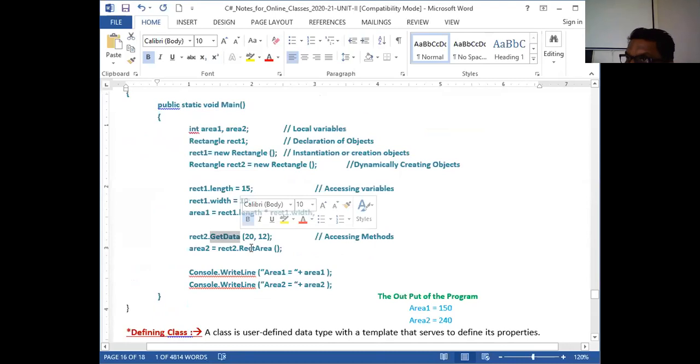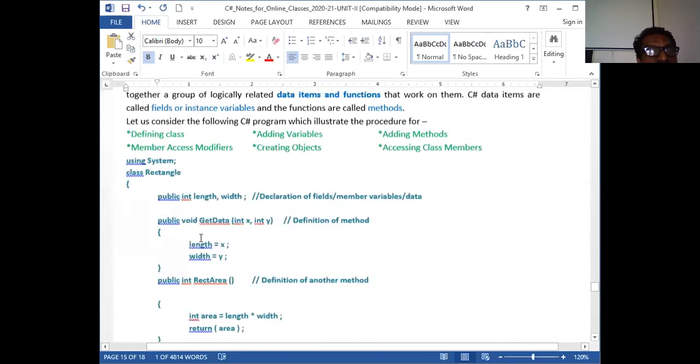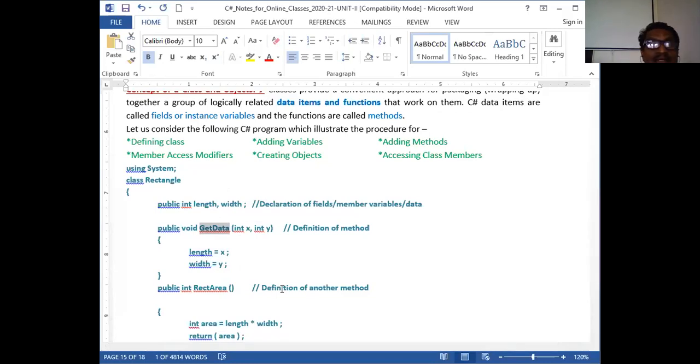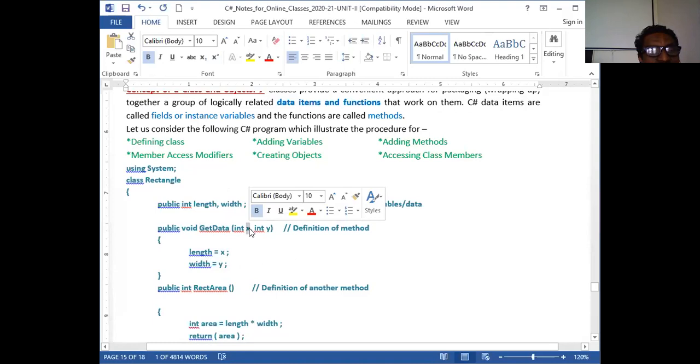Okay, I can call you by your name. The same way, I am going to call that particular set of activities with its name, because this set of activities is written here, the definition of the method. But these definitions are called by name. So to do these operations, I am going to call it by its name, get data. Not only am I calling it, I am also passing some values, actual parameters 20 and 10, which are copied into these local variables. 20 is copied to x and y is holding 10 respectively.